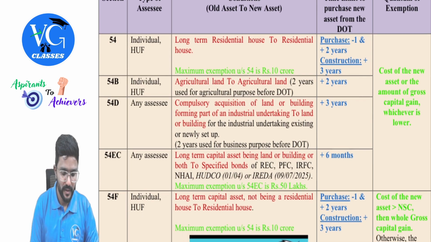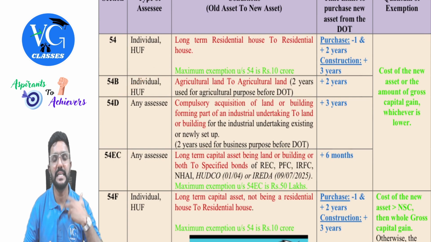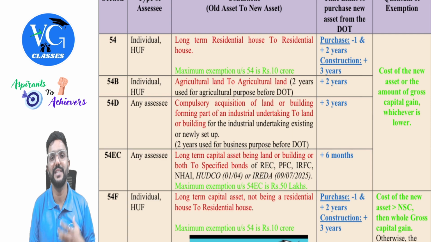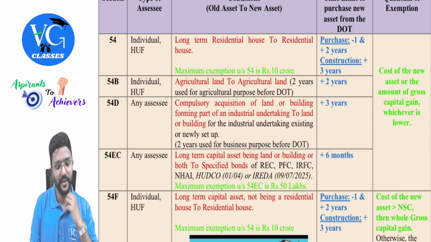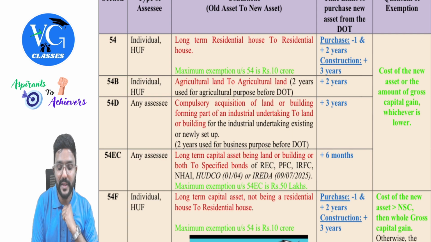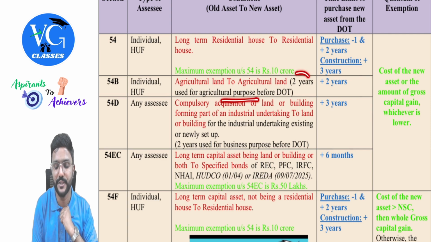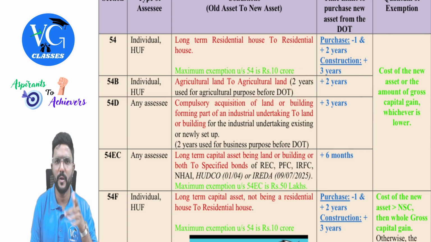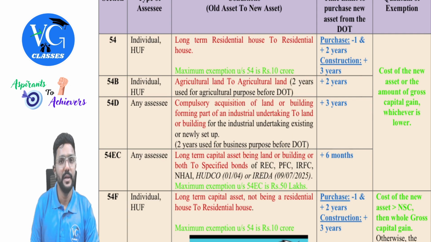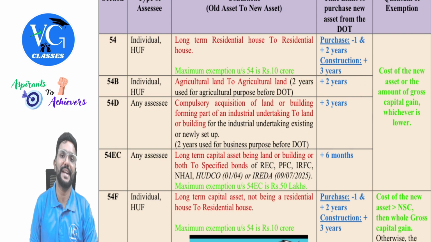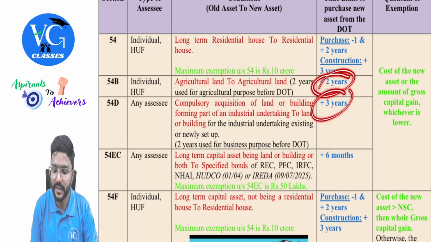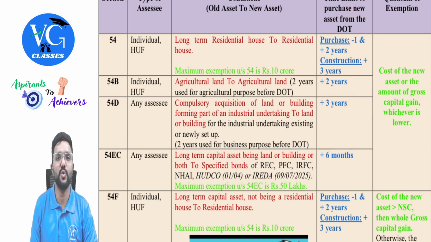Section 54B. Applicable for individual or HUF, the asset transferred is agriculture land, and obviously agriculture land in an urban area. And the agriculture land before transfer should have been used by the assessee for agriculture purpose at least for 2 years before the transfer, or by his parents. And now he should invest that money into a new agriculture land. Within what time? Within 2 years from the date of transfer. Whatever I have given here, the time limit is from the date of transfer, guys. DOT stands for date of transfer. Okay. Next.